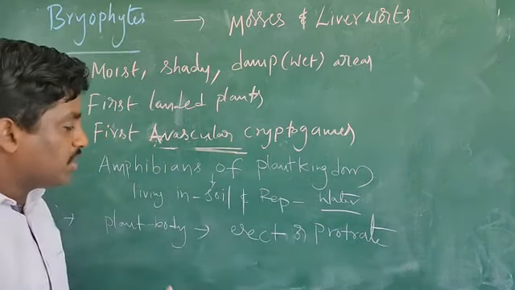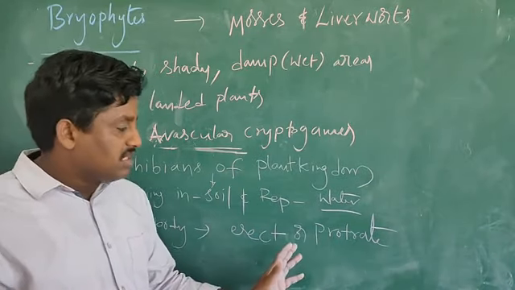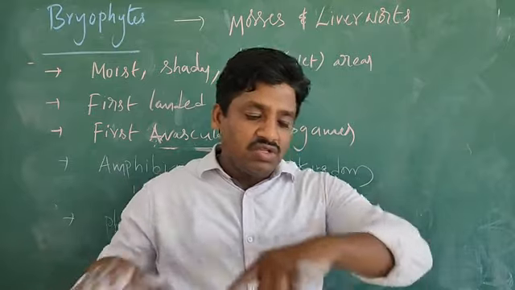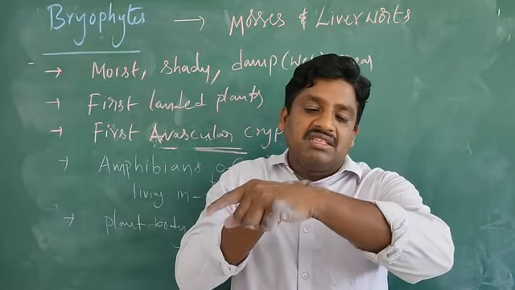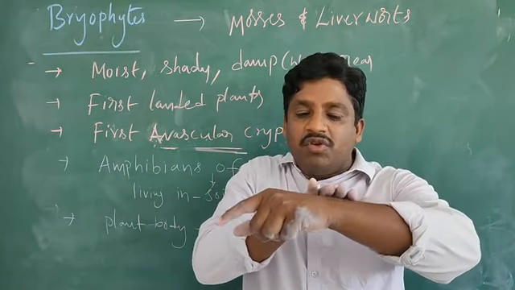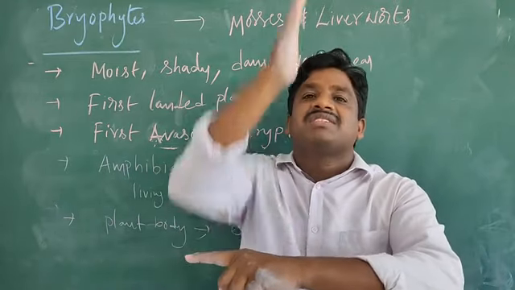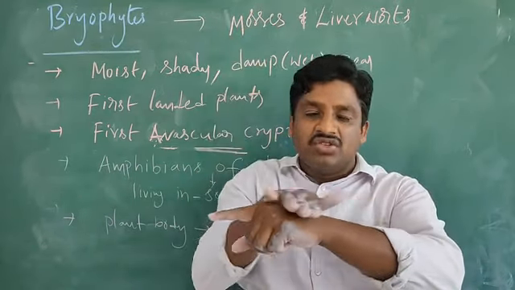Some of them may grow erect. Some of them will grow in a prostrate condition. Prostrate means horizontally. So this is the soil. The seed is germinated, and the plant grows in a horizontal manner, attached to the soil like this.